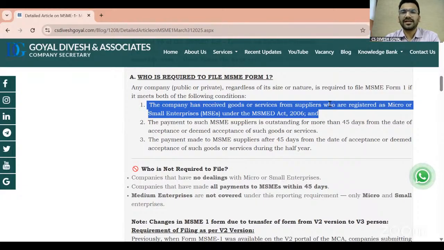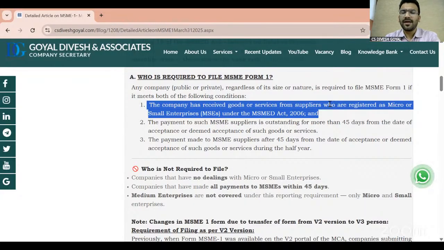If the vendor, for example, if we are having 500 vendors, out of 500 not even a single vendor is registered under MSME in the criteria of micro and small, then we don't have to file this form. This form is required to be filed only when we have at least a single vendor who is registered under the micro or small category of the MSME Act 2006. So we have to check this first thing.